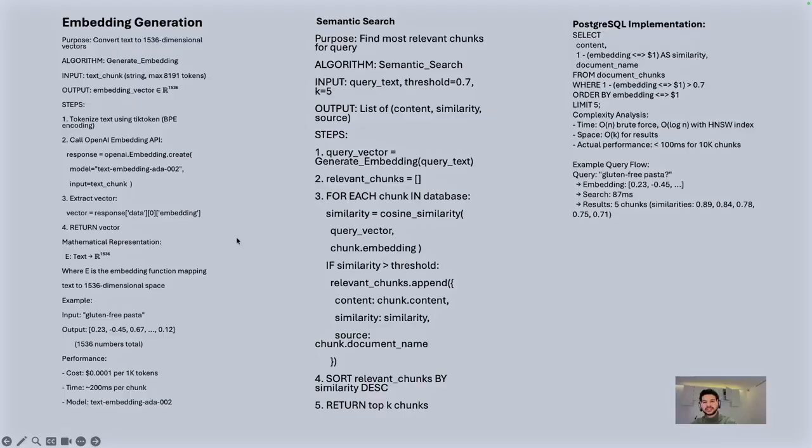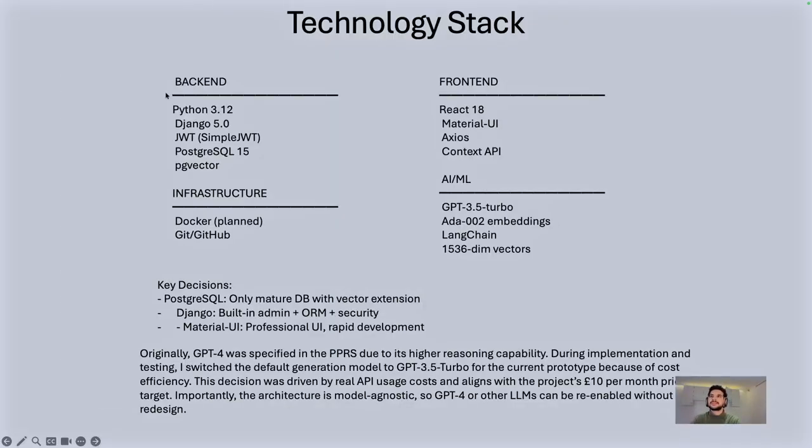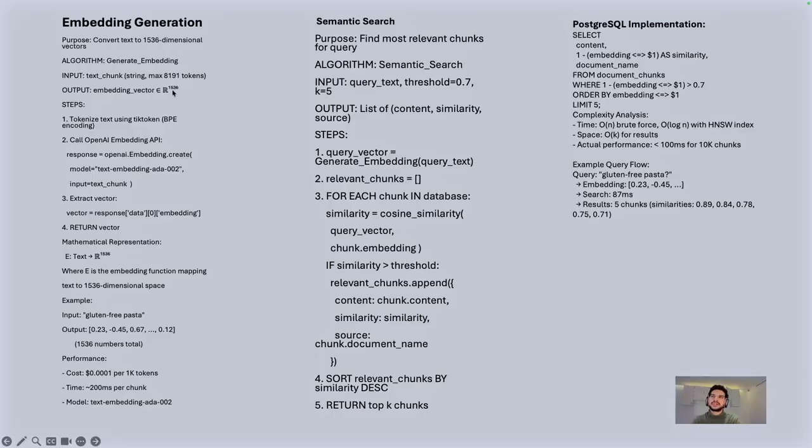Then we have the embedding generation. First we input the text. For documents, we have a limit of 8,191 tokens, and the output would be a vector of 1536 dimensions. This is how we store our data in our database, and we tokenize the text using tiktoken. Basically, it's a library, and then we call the OpenAI API for ada-002 to embed the text and return a vector. This is going to be the mathematical representation of our data. For example, gluten-free pasta would be represented like this.